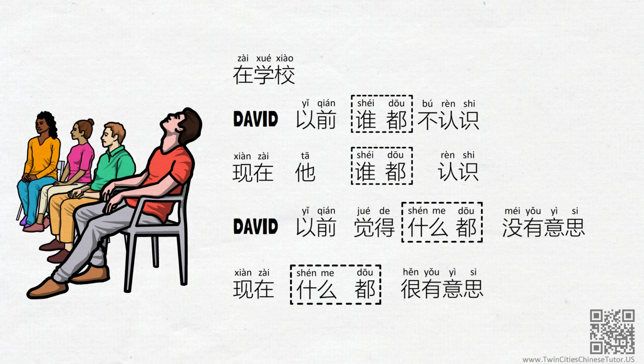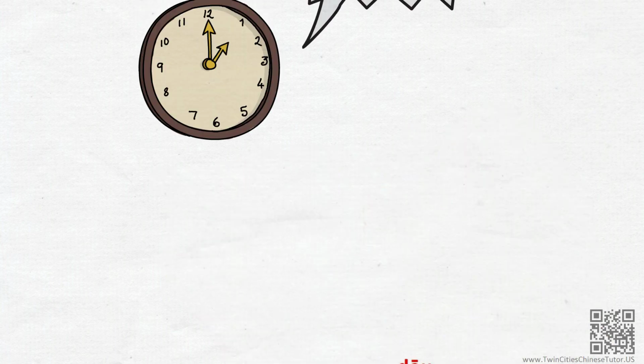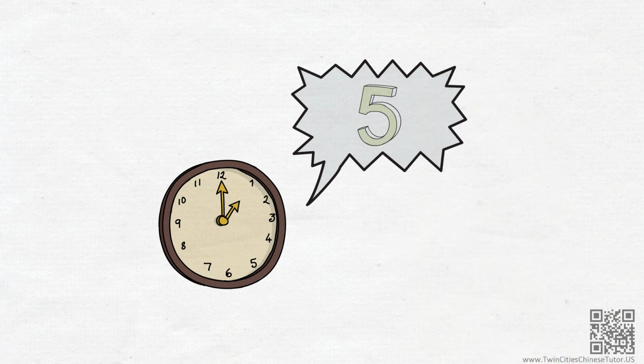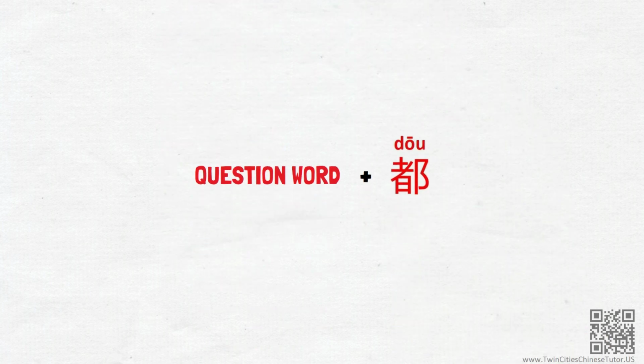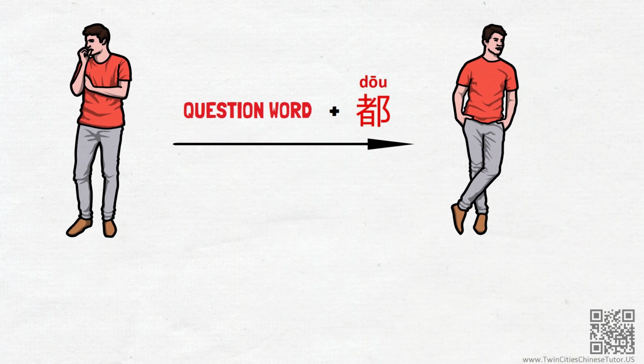If you're also having trouble understanding these statements, let's look into the Chinese grammar at play here, namely the question word plus dou pattern. In the next 5 minutes, let's learn about the logic of this pattern and about David's transformation in China. Let's start.